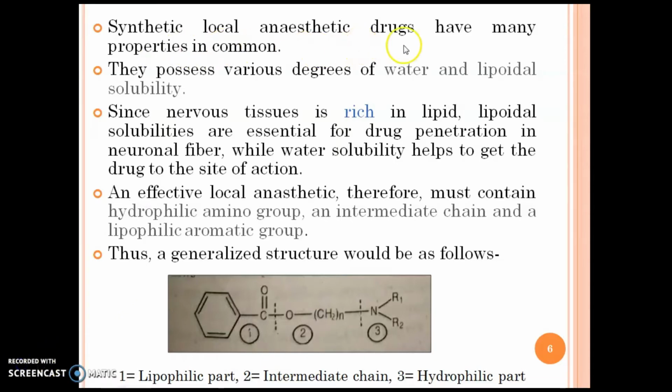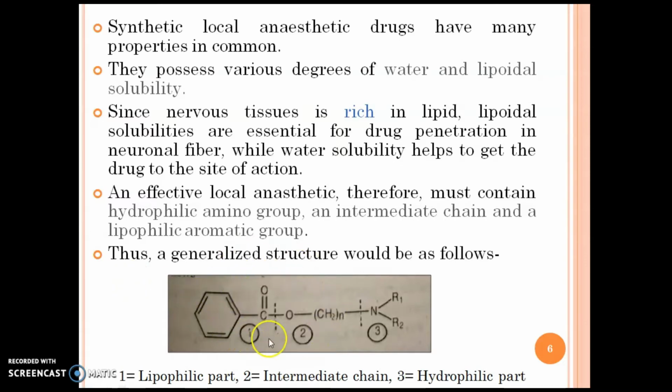Synthetic local anesthetic drugs have many properties in common. They possess various degrees of water and lipoidal solubility. Since nervous tissue is rich in lipids, lipoidal solubility is essential for drug penetration into the neuronal fiber, while water solubility helps to get the drug to the site of action. An effective local anesthetic therefore must contain a hydrophilic amino group, an intermediate chain and a lipophilic aromatic group. Thus, a generalized structure would be as given in the figure.